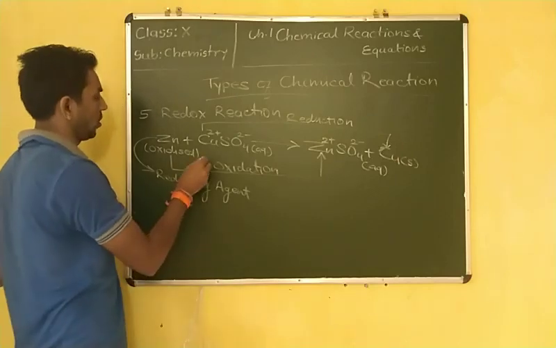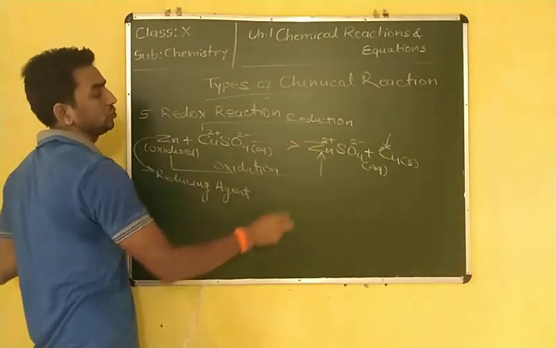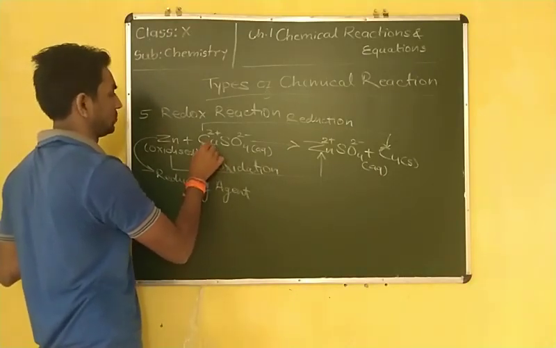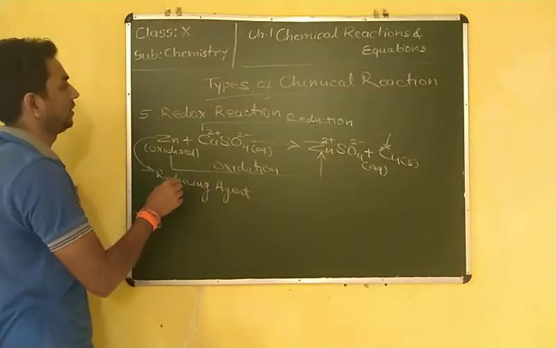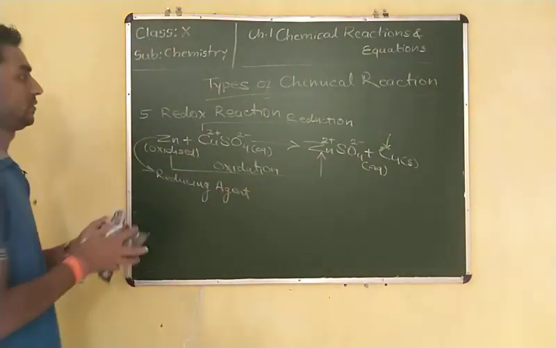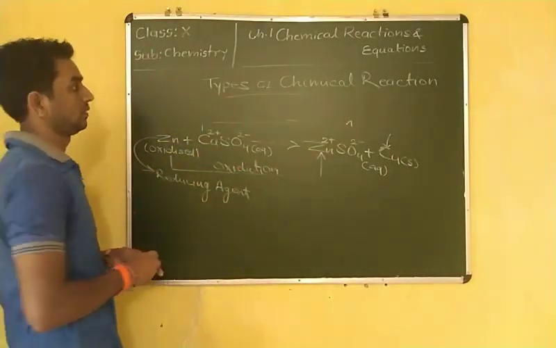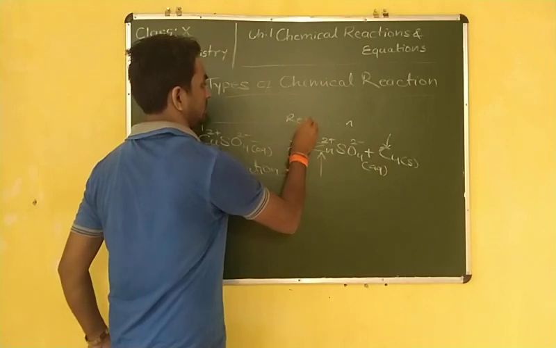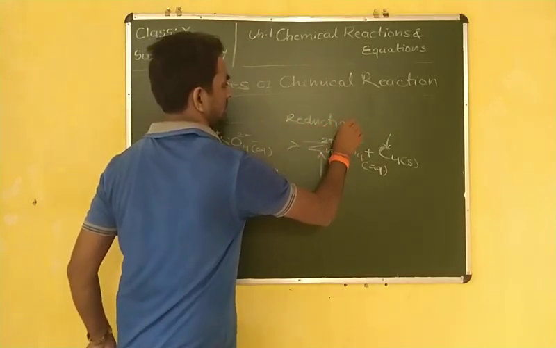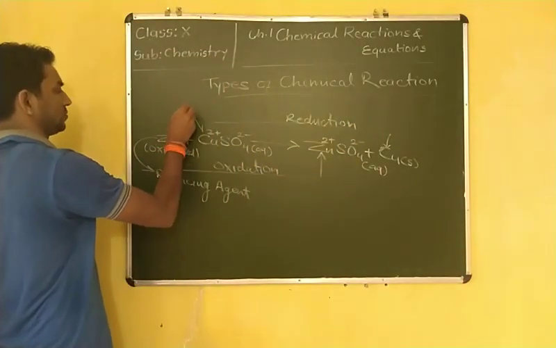And what is this known as? This copper sulfate is reduced into copper. So this copper sulfate is known as reduced. I am writing it on the upper side. Just wait. This is reduction, and this copper sulfate is reduced.